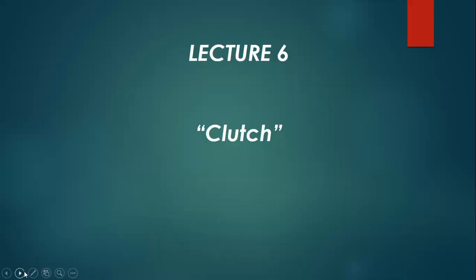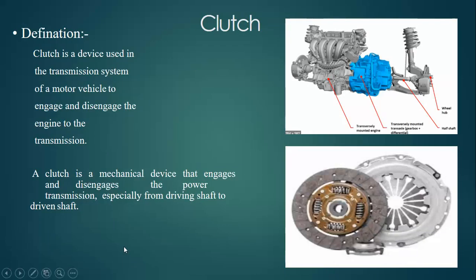Let's start with our lecture. What is clutch? The clutch is a device used in the transmission system of the vehicle to engage and disengage the engine to the transmission. Basically, the location of the clutch is between the engine and the transmission box. It enables us to transfer the motion of the engine to the transmission box.